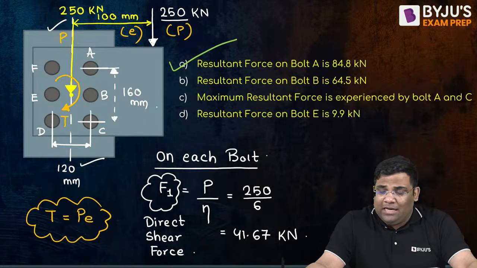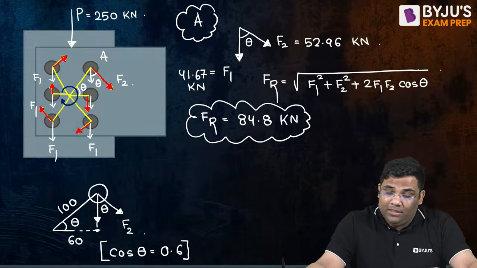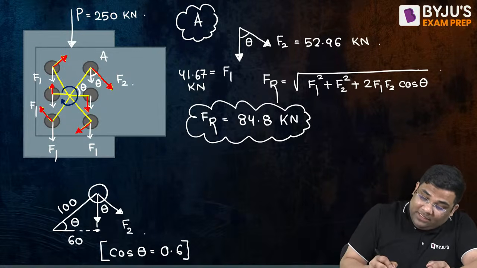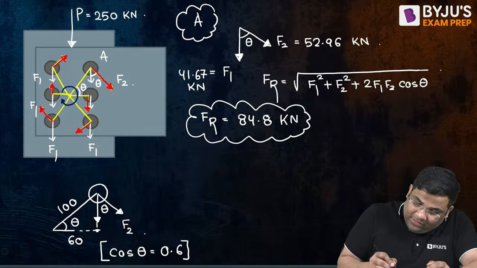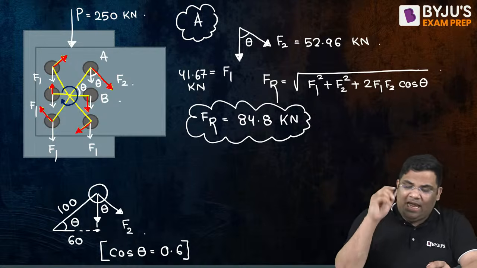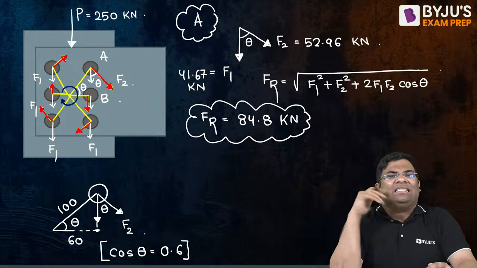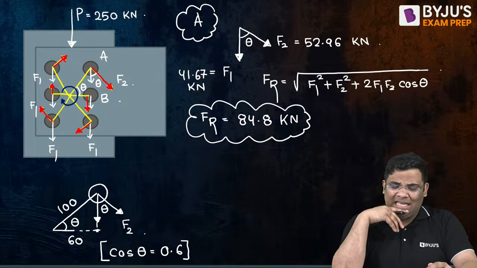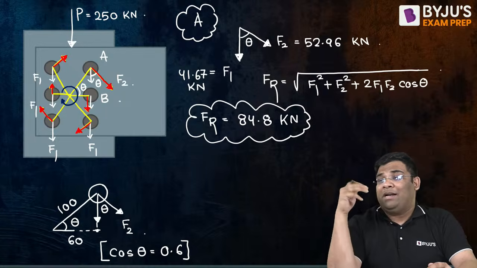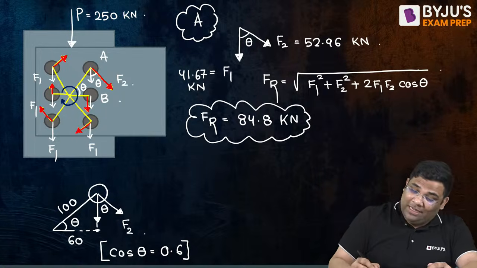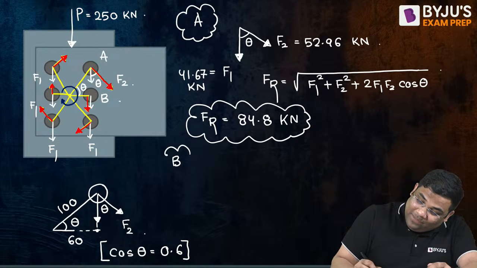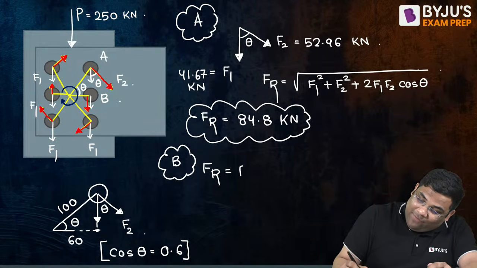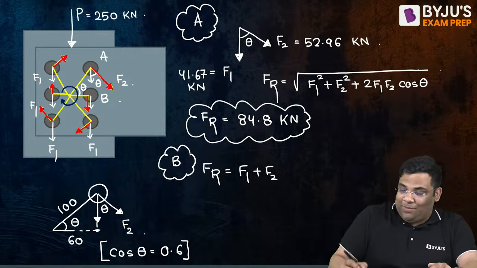This is correct. Now coming to bolt B. You see, this is bolt B now. In this bolt B, the F1 and F2 are in the same direction, no? So can I say for bolt B, the resultant will simply be equal to F1 plus F2? Yes? So how much will you get?